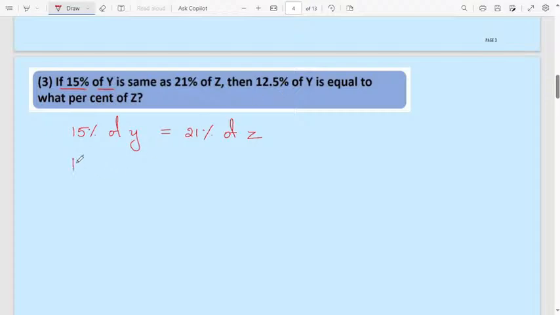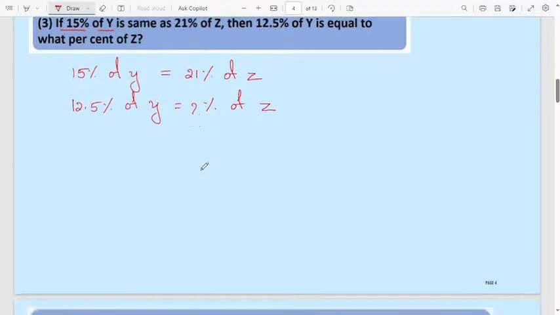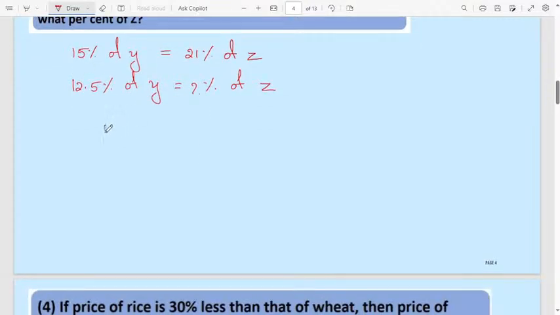Then 12.5% of y will be equal to what percentage of z? Then cross multiply here: 12.5 percent into 21 percent divided by 15 percent. The percent will get cancelled.